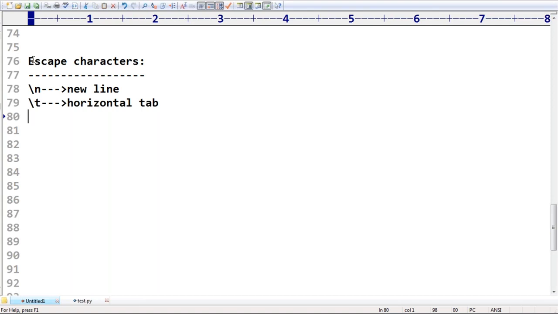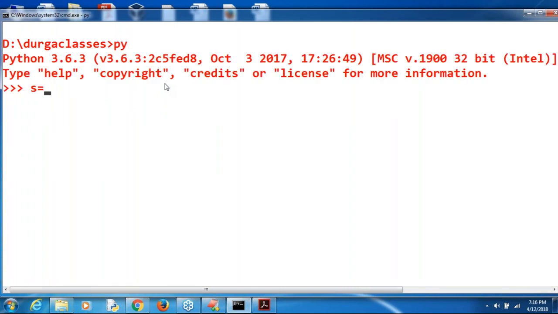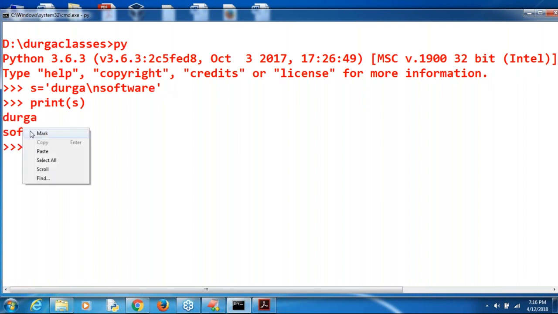Happily we are allowed to use escape characters in Python. There is no problem at all. Now let me go for a small example so that you can get much clarity. Here I'm taking s is equal to Durga backslash n software. Now print of s. Can you please print the s value? By default we are going to get Durga software.